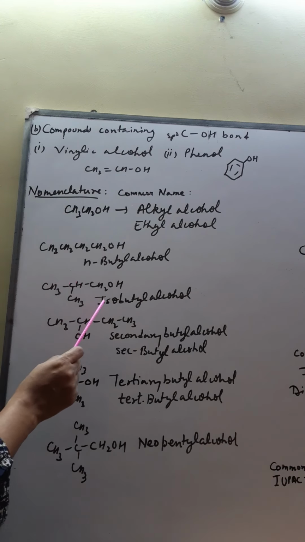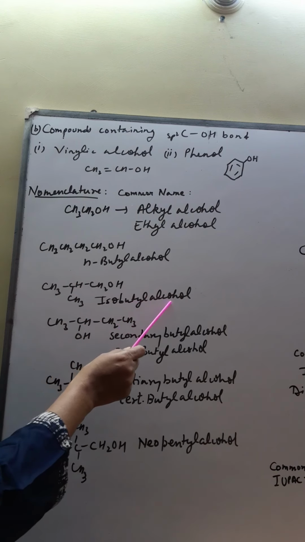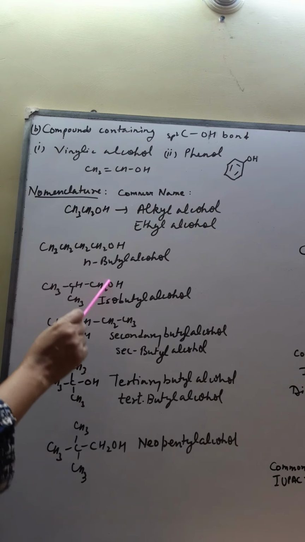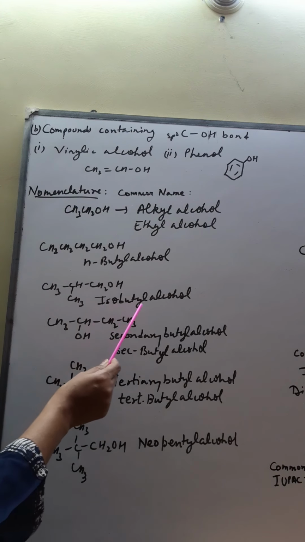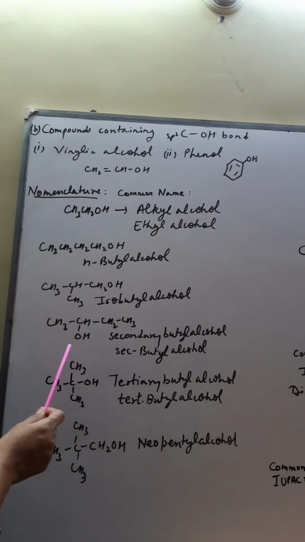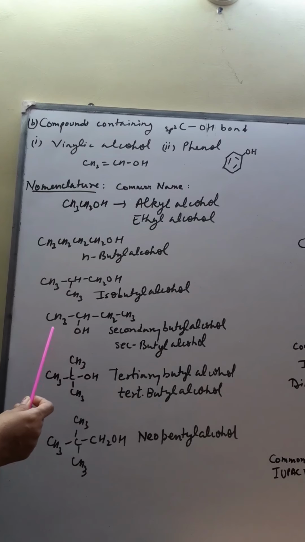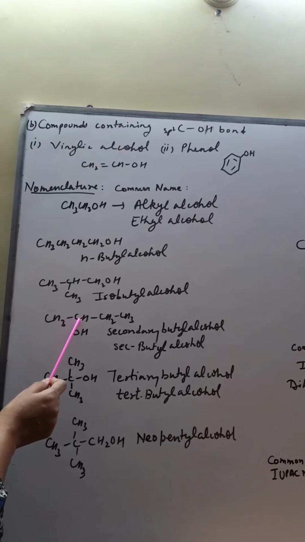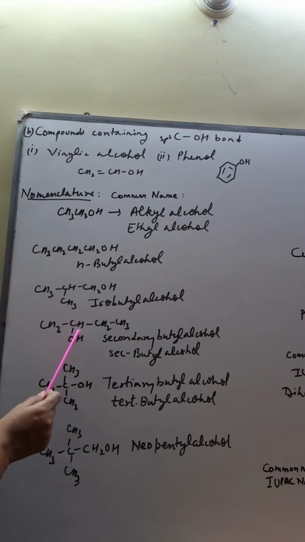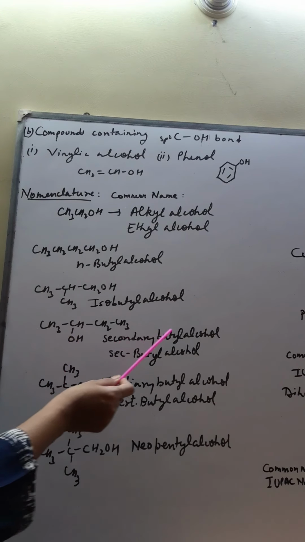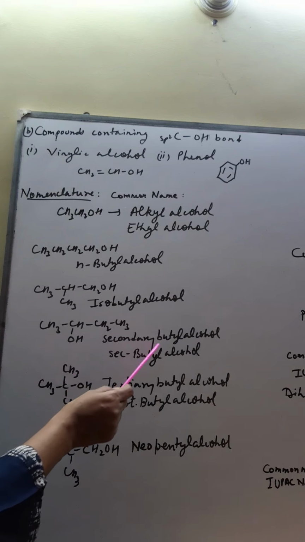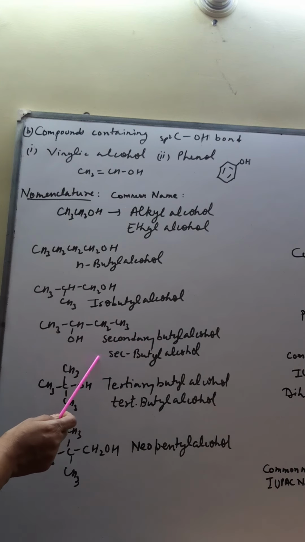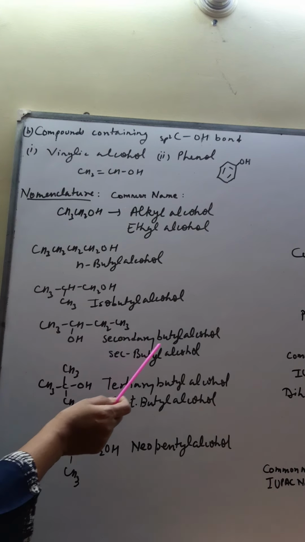Then it is known as isoalkyl alcohol. So in total how many carbons does it have? 4. So it is butyl. But which type of butyl? It is isobutyl alcohol. Now next example, where OH is connected to a carbon which is connected to only one hydrogen atom. So it is called secondary butyl alcohol. So for secondary, instead of writing the whole word secondary, you can write sec, sec-butyl alcohol.